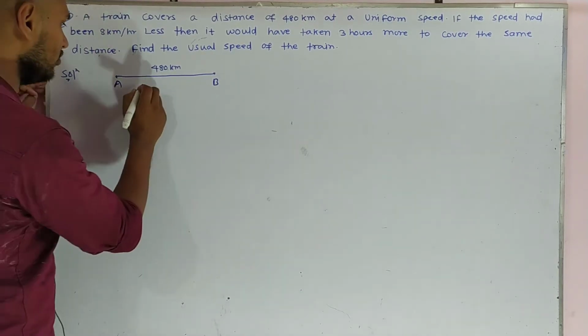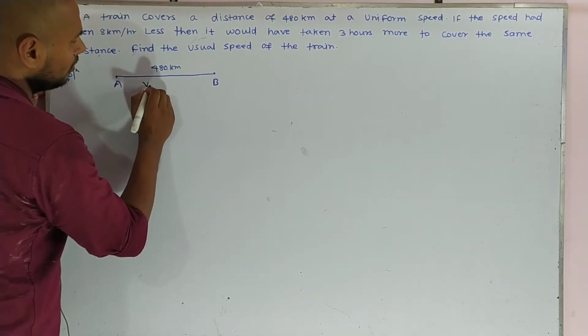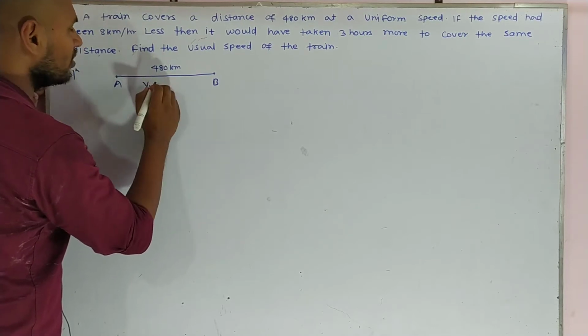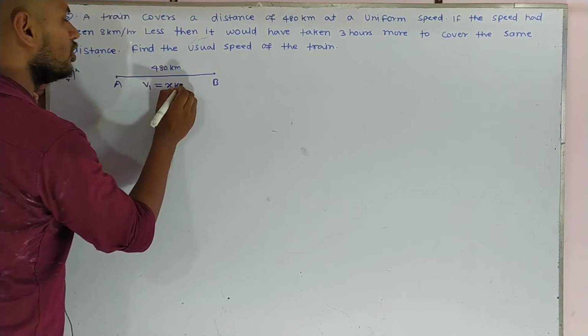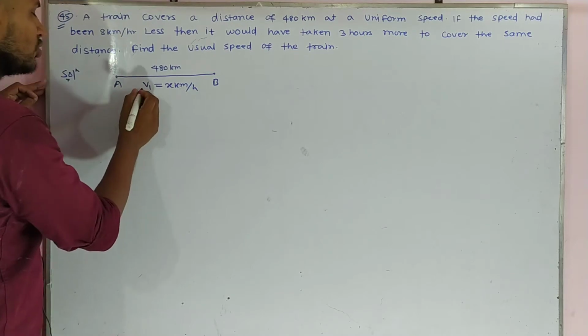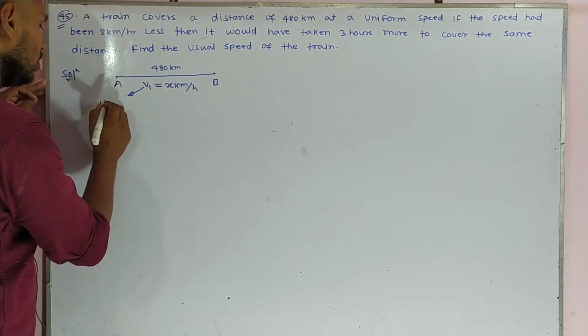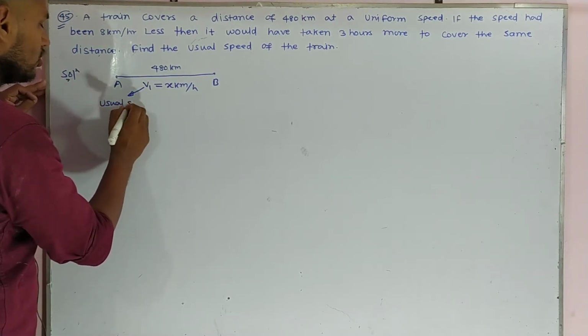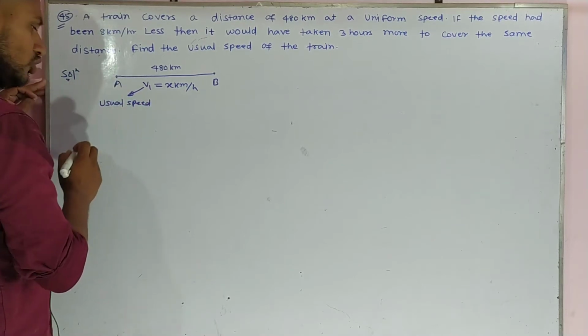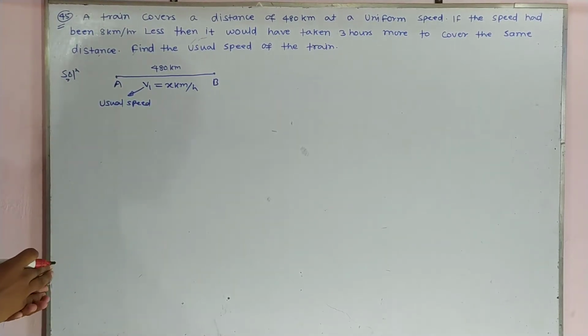Suppose the speed V1 is equal to x kilometers per hour, the usual speed. We assume it, the usual speed of the train, that is x kilometers per hour.